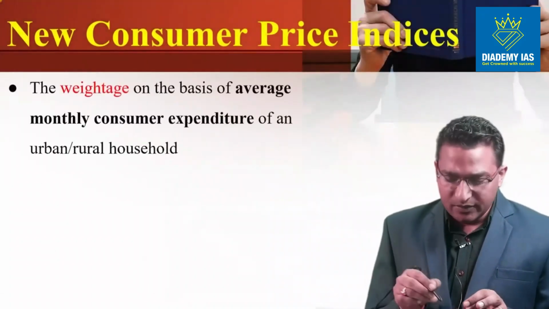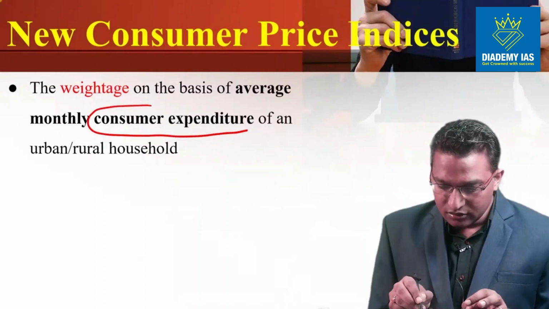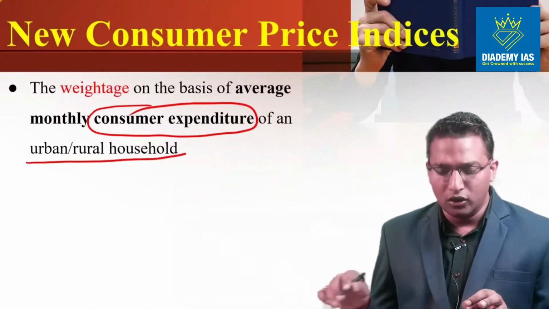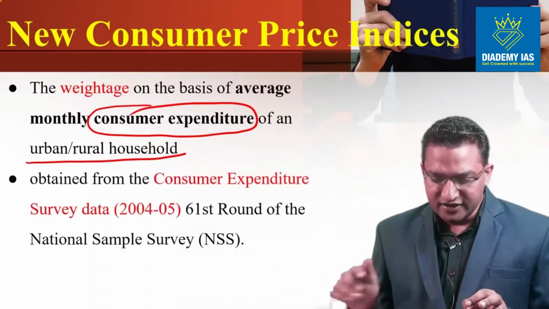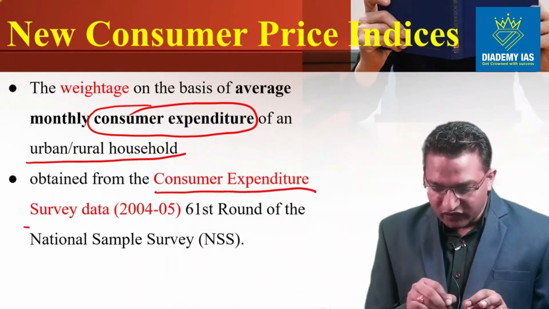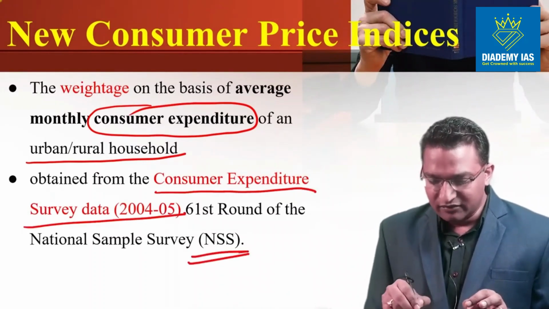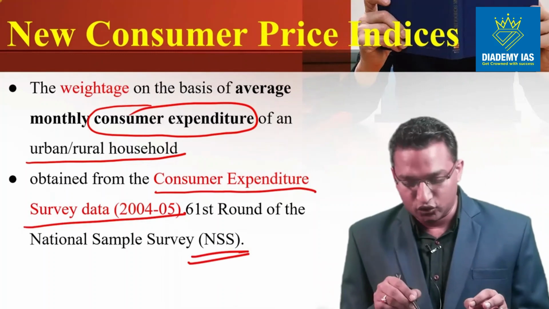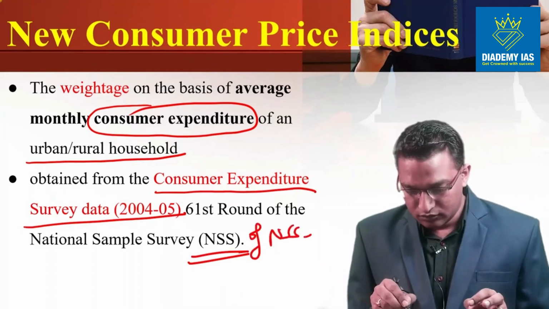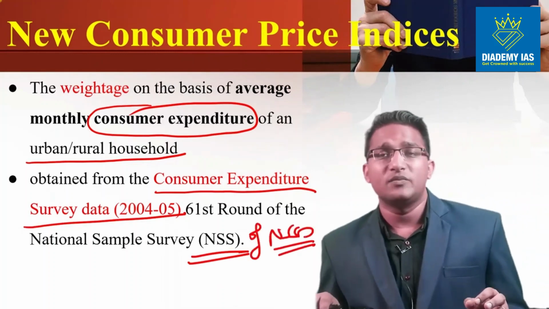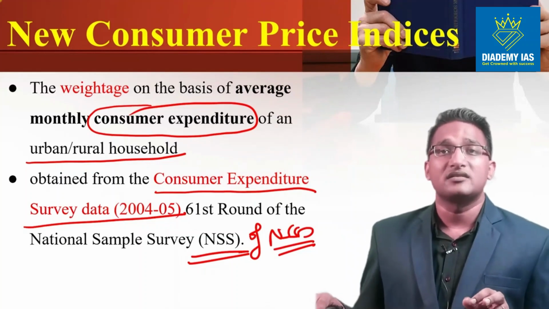The weightage is based upon consumer expenditure of urban or rural households, which is obtained from the consumer expenditure survey given by the National Sample Survey, NSSO.